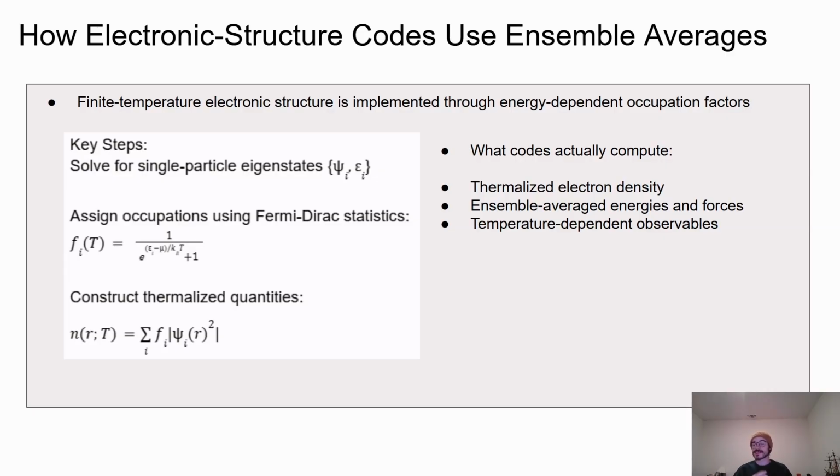The key point is that temperature enters the calculation only through the occupation factors, while the underlying quantum states themselves remain unchanged. This is exactly the mechanism used in real space density functional theory codes like Octopus, which allows us to study thermalized electronic densities in simple controlled model systems before moving on to more realistic materials.